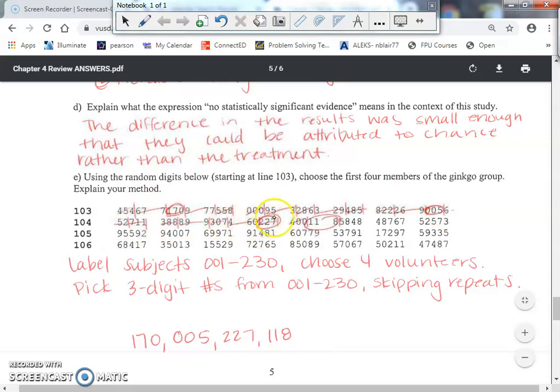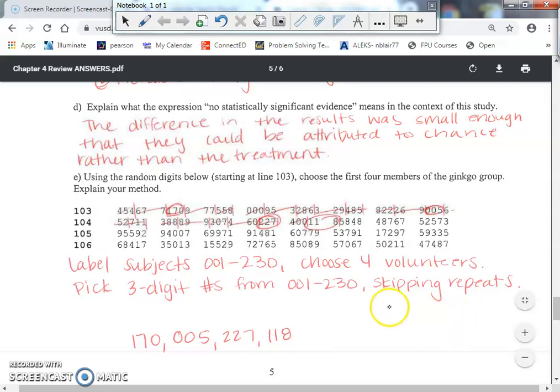And then you get to one that's in the range, skip, and then you get to the last one that's in the range. So these are the first 4 people that are in the range of 001 to 230, and there were no repeats. So again, you have to explain it in detail, and then you have to actually go through the process and find them.